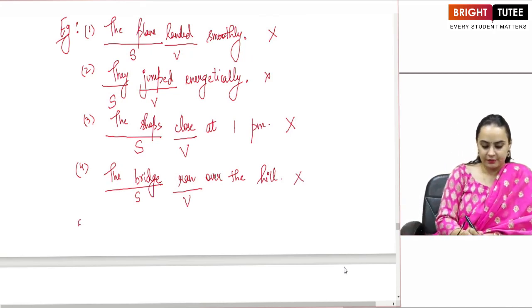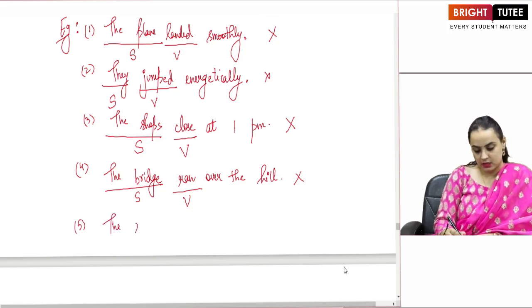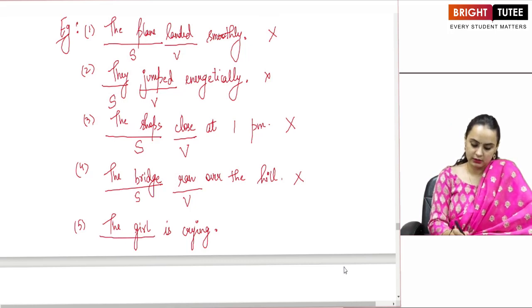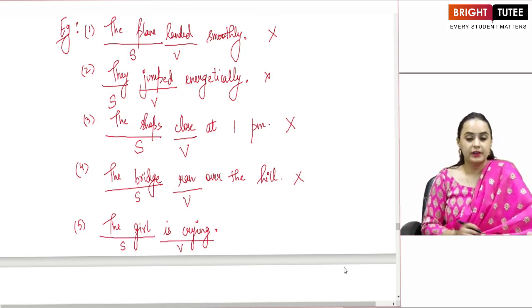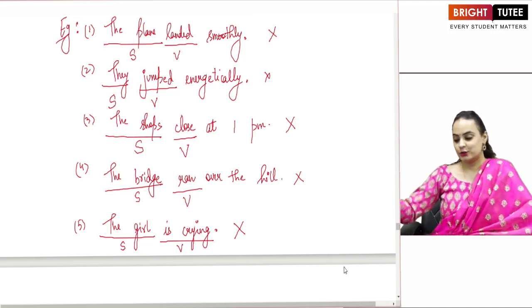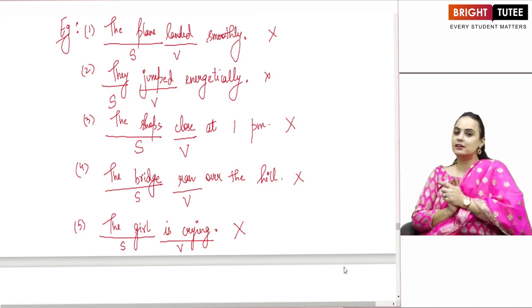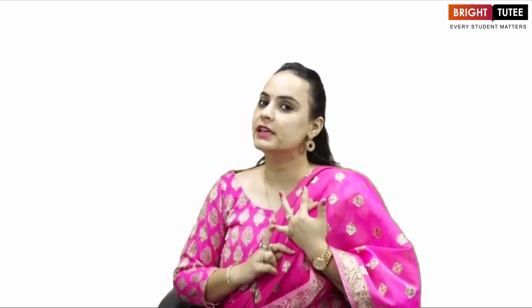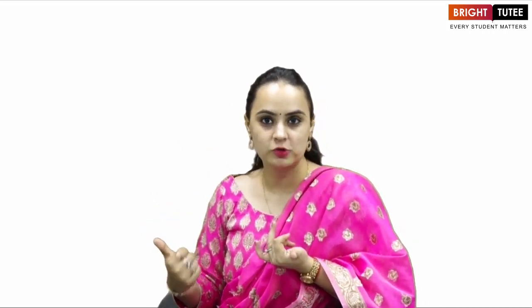If I give you another example, the girl is crying. What is my subject? What is my verb? Is crying. I have no object in this sentence, so this is again intransitive. So, my dear students, what did we learn? We learned about the difference between transitive and intransitive. Transitive verbs are those that will always have a direct object, whereas intransitive verbs will never have a direct object.